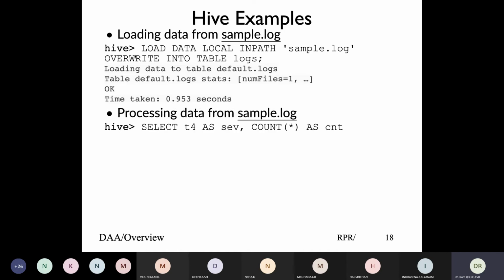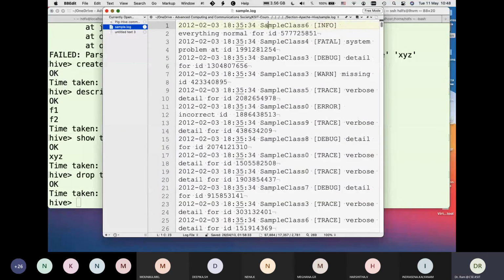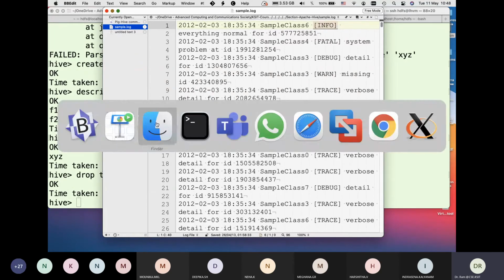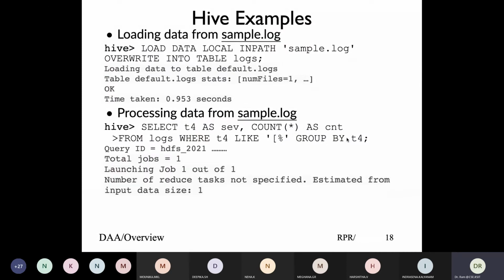Like what you do: select, same query, select the field names you have defined, T1, T2, T3, select T4, and we're saying severity, count, to look at the total of how many such fields there are, and group by T4. I'm looking at T4 only, in case of error, because all severities start with the left square bracket, as you might have seen. It's very similar to MySQL syntax.